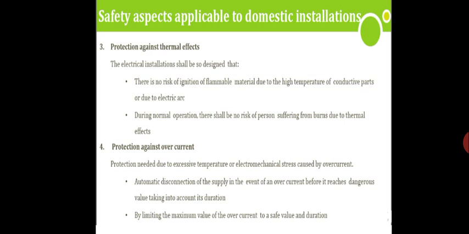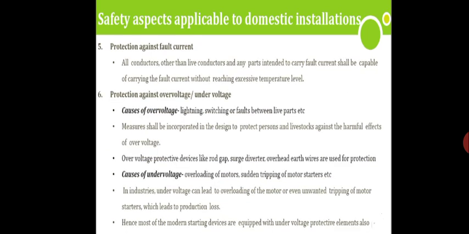Automatically disconnect the supply by limiting the maximum value of the current to a safer value and duration. Or you can disconnect the faulty section from the healthy section, or you just limit the fault current magnitude and duration.